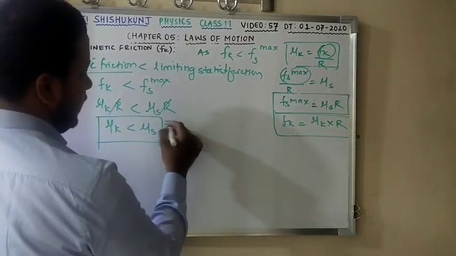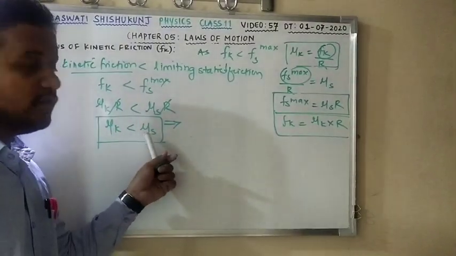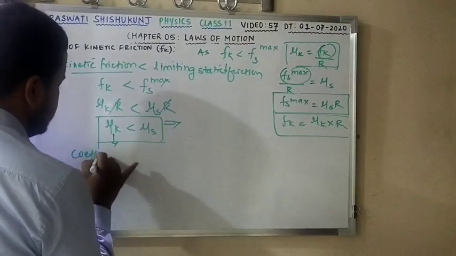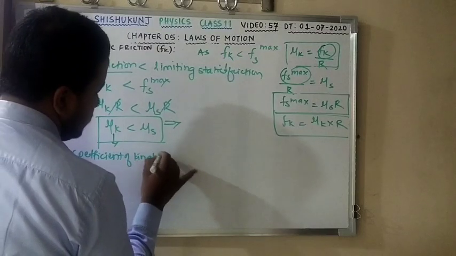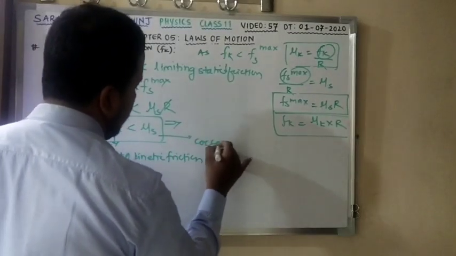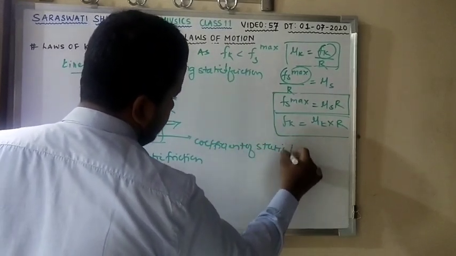So one thing I can conclude over here. What can I conclude? The coefficient of kinetic friction is less than the coefficient of static friction. This mu k is the coefficient of kinetic friction, and this mu s is the coefficient of static friction.